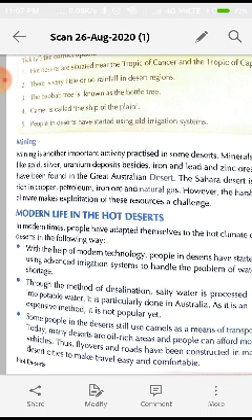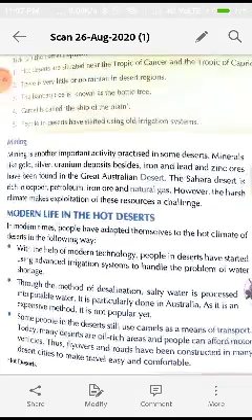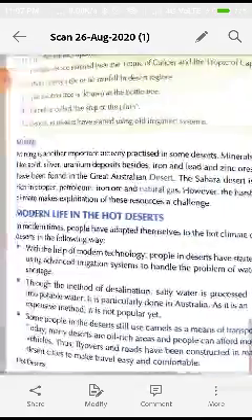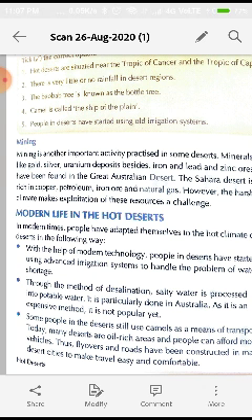The Sahara Desert is rich in copper, petroleum, iron ore, and natural gas. However, the harsh climate makes exploitation of these resources a challenge because people have to work in the depth with these extreme temperatures.